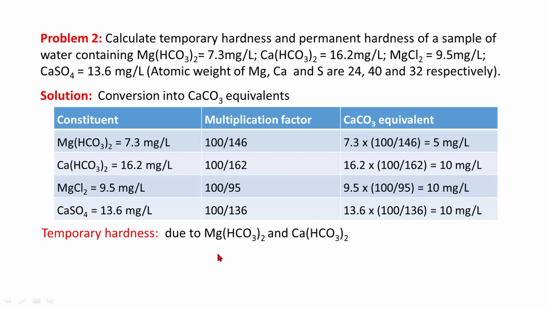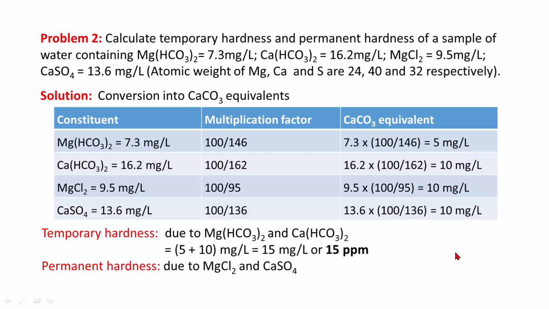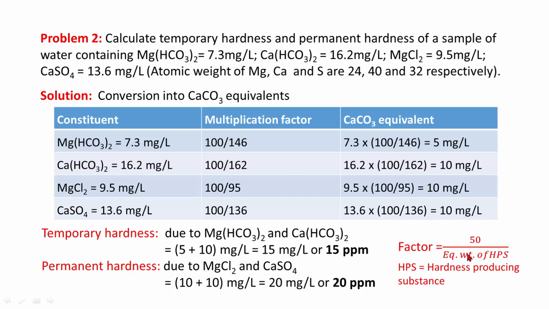So temporary hardness is due to magnesium bicarbonate and calcium bicarbonate, which is equal to 15 ppm. Permanent hardness is due to magnesium chloride and calcium sulfate, so it is 20 ppm. One can use this factor instead of multiplication factor if one doesn't remember.